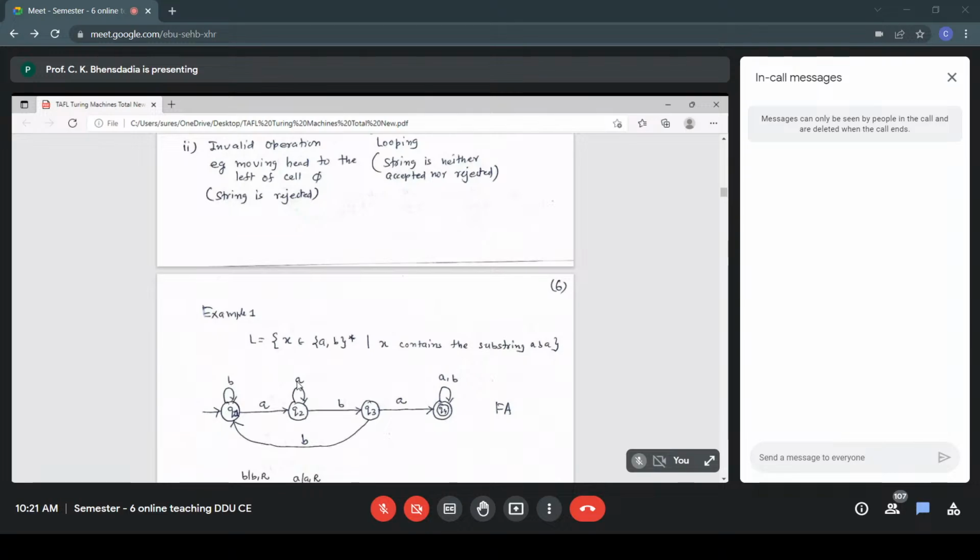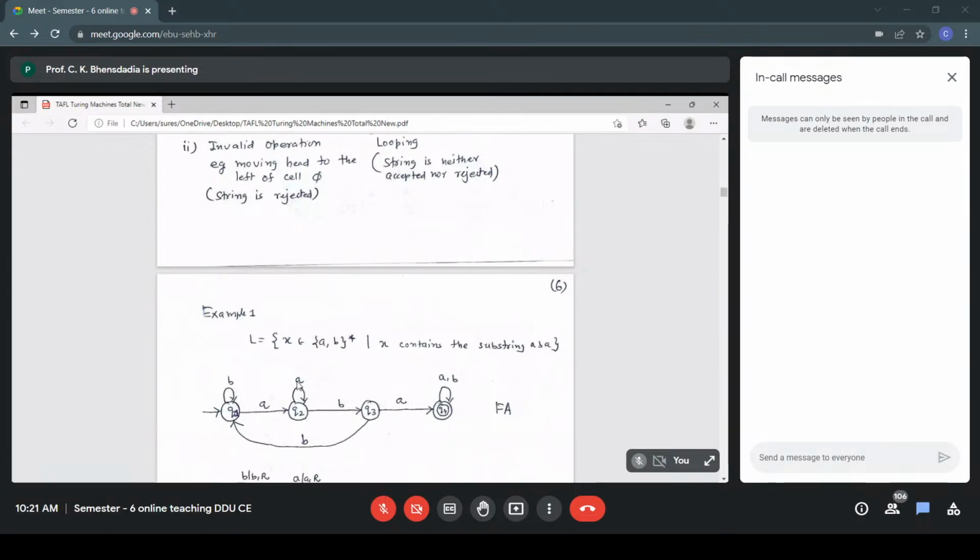For example, here we are searching for aba. So Q1, Q2, Q3, Q4, you put aba. There is an initial state as well as the ending, accepting state, that is Q4. Initial state here is Q1. So total states 4, length of the string 3.